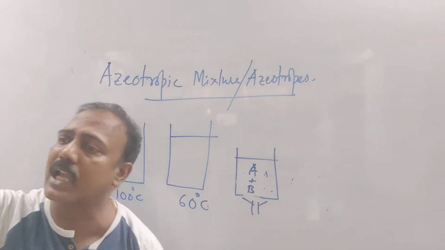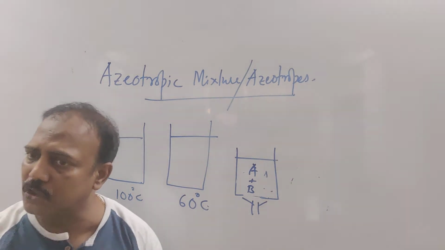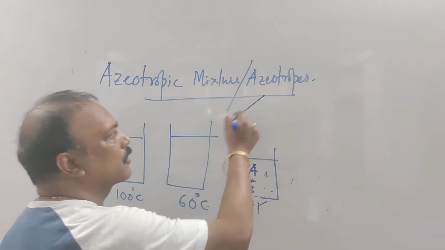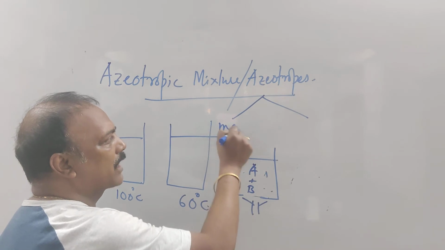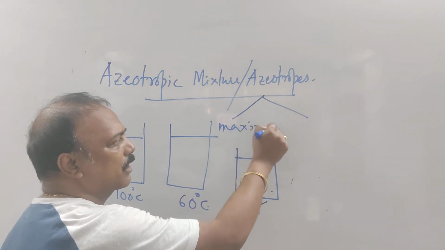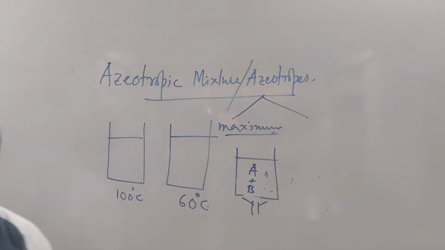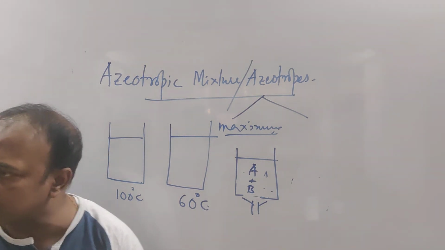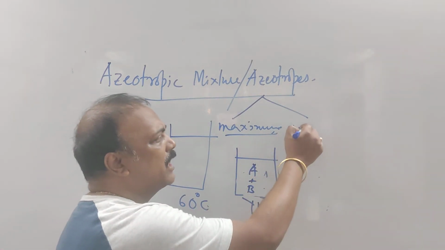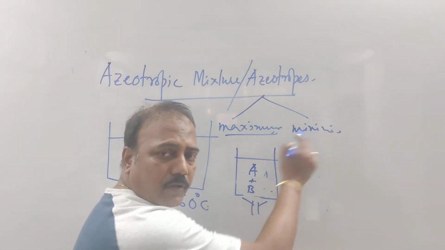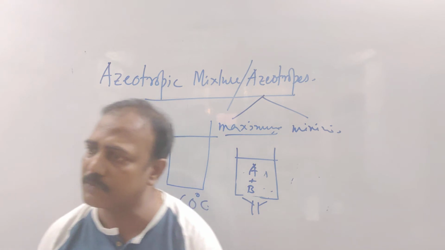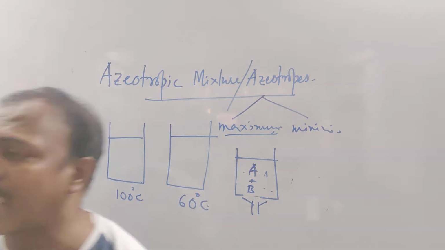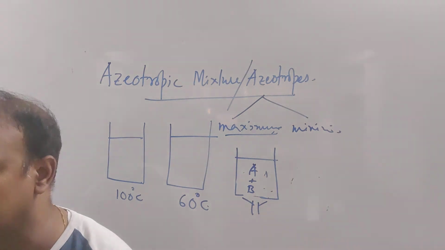Depending on whether they are higher or lower, the azeotropes can be of two types. One we call maximum boiling azeotropes. From the name itself you can understand. Maximum boiling azeotrope, where the azeotropic mixture will boil at a higher temperature than the individual components. And another one, obviously, we are going to say minimum boiling azeotrope, which will boil at a lower temperature than the individual components. No need of remembering the values that are given in your study mat, okay?